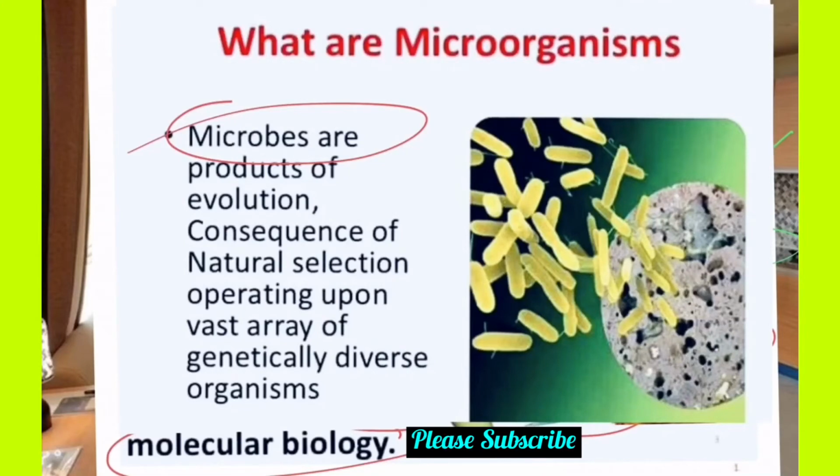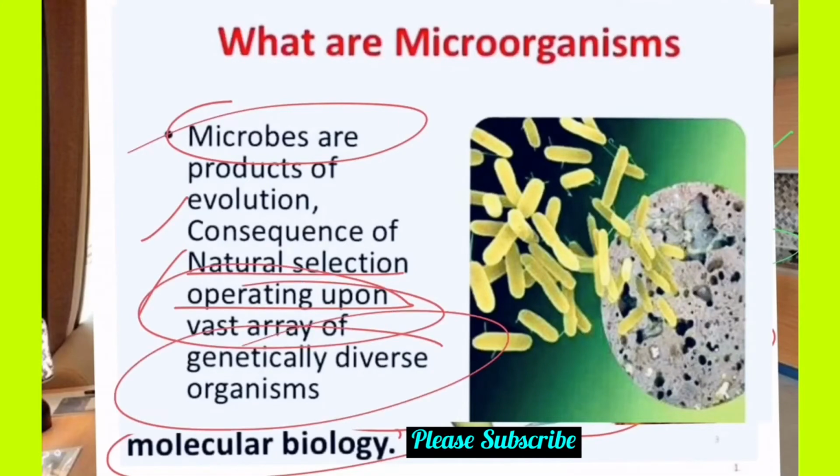Inside our human body there are millions of microorganisms. These are the starting point of life. But during evolution, natural selection operated on a vast variety of genetic diversity, and now humans have developed. But if you go into deep study, you realize human life is totally dependent on them. Anything on this planet depends totally on microorganisms. If microorganisms were destroyed, human lives and everything would be destroyed.